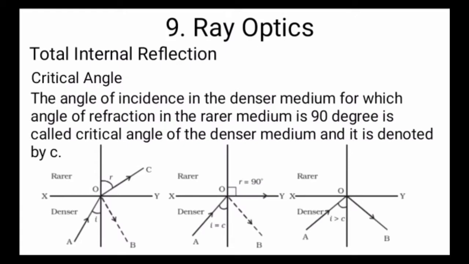Critical angle: the angle of incidence in the denser medium for which the angle of refraction in the rarer medium is 90 degrees is called the critical angle of the denser medium, and it is denoted by C.